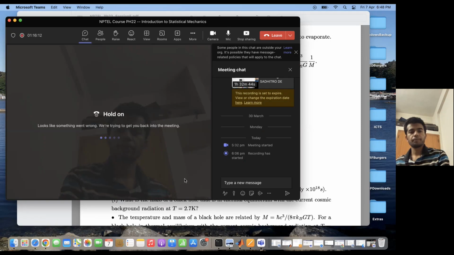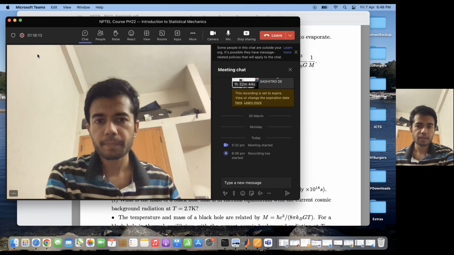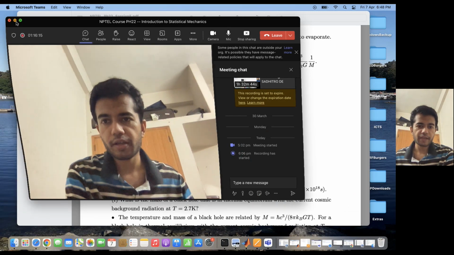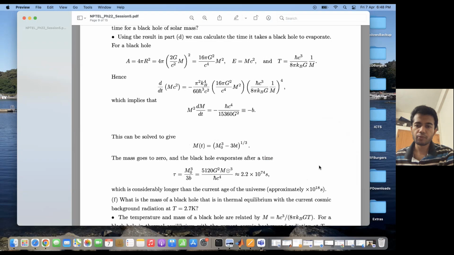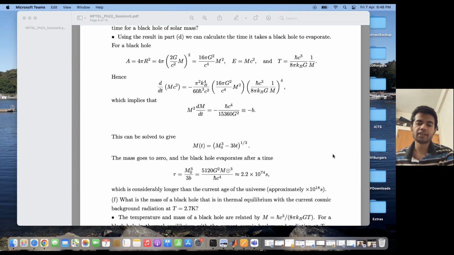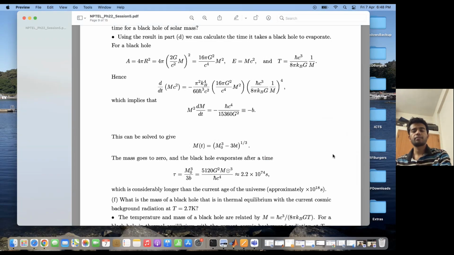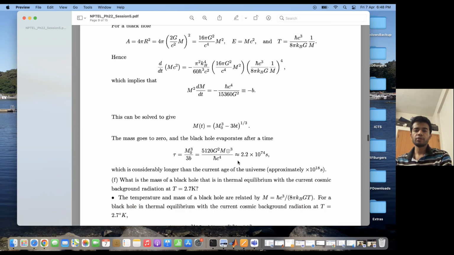So if I put M0 equal to 1 solar mass, then I get the time taken for an isolated black hole of 1 solar mass to evaporate. And this is equal to 2.2 into 10 to the power 74 seconds, which is considerably longer than the current age of the universe. The current age of the universe is of the order of 10 to the power 18 seconds.